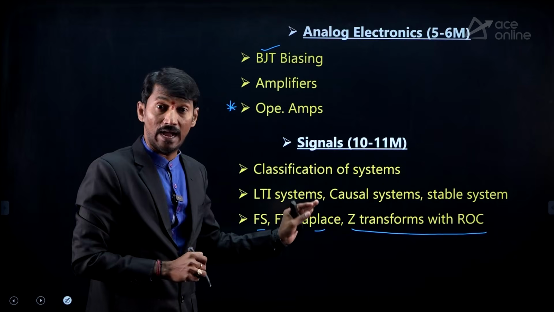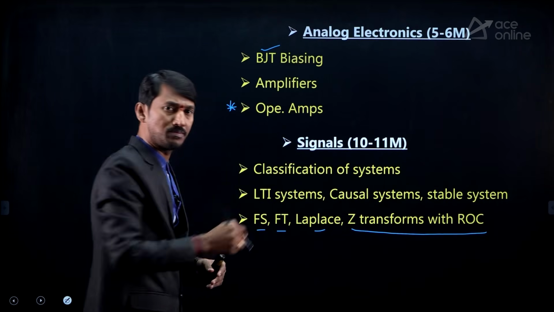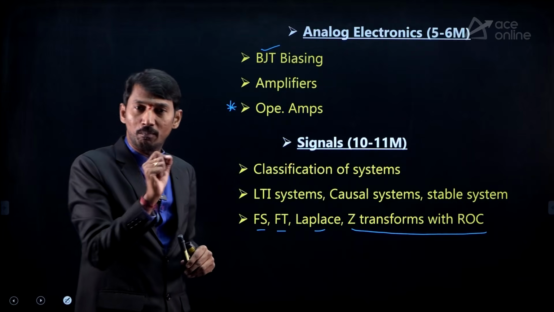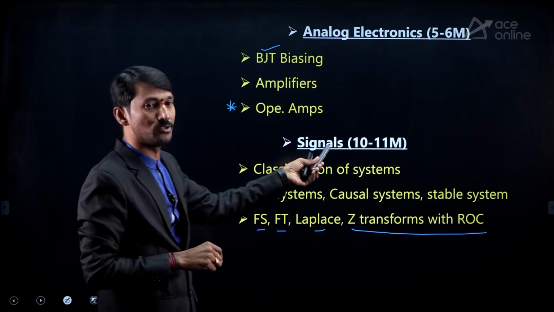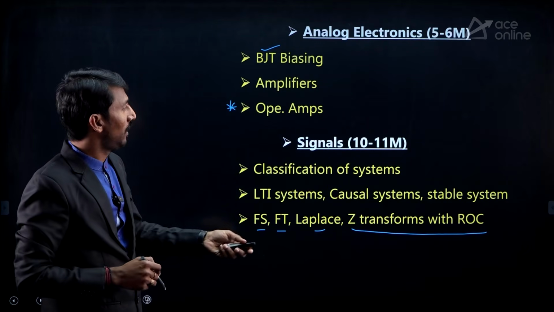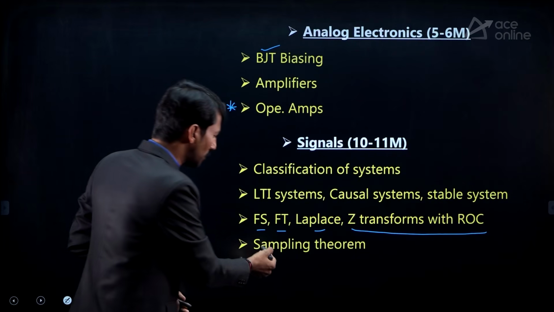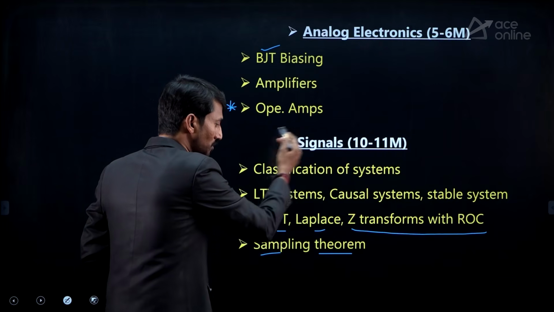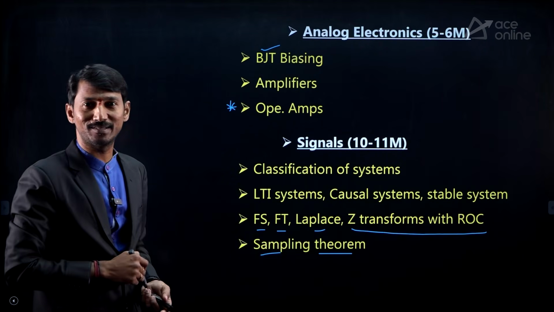These must be focused, and it is also a numerical subject. Yes, you can say this is also a scoring subject if you are mathematically very strong. And of course, next one, sampling theorem. You are supposed to focus more on these topics.